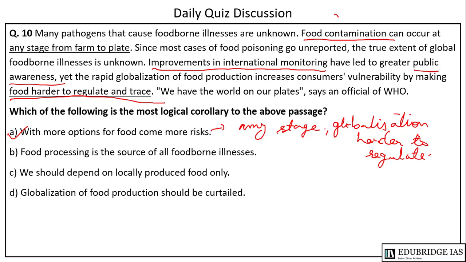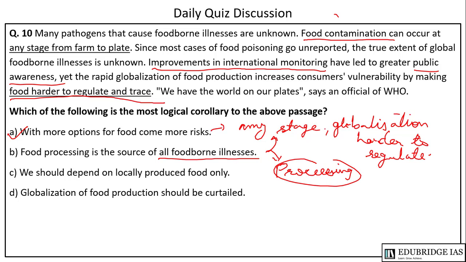Now let us look why other options are wrong. Option B says food processing is the source of all foodborne illnesses. This is partially true, because contamination can occur at any stage, not only in processing of food. It can occur on the farms as well.